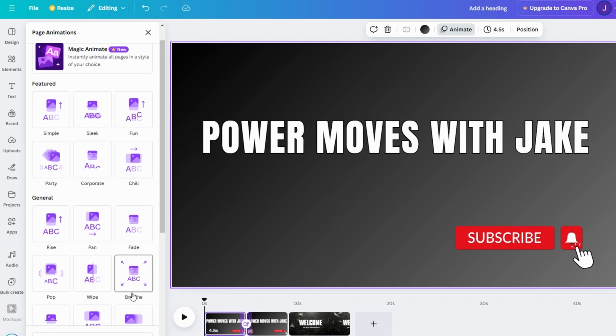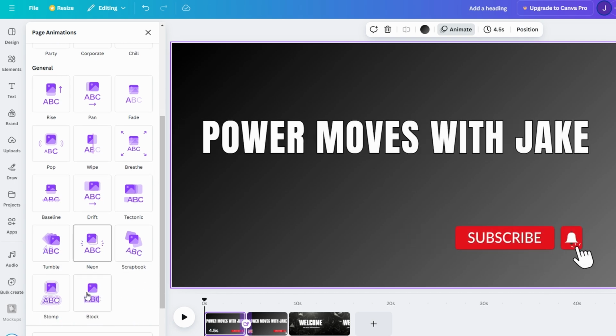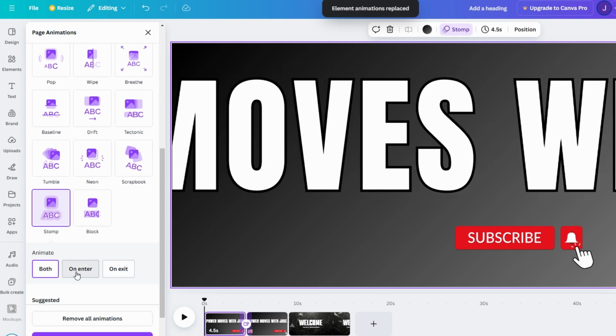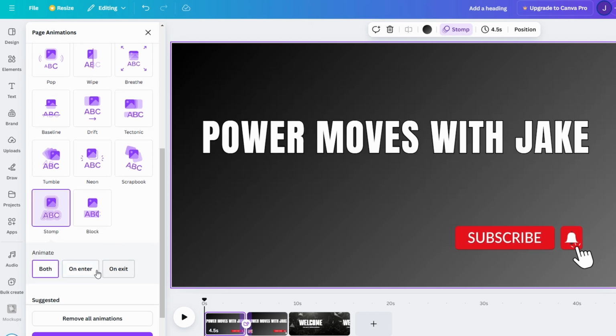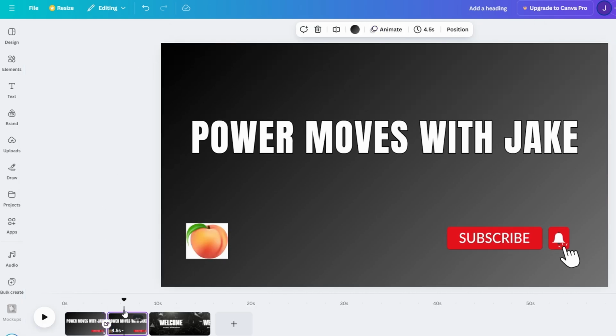Click on each piece of text or graphic on the page, then open the Animate tab again. Canva allows you to customize animations for each element separately, making your design more engaging. For instance, apply a fade-in effect to your heading to make it appear smoothly, while your icons or logos could use a pop effect for an eye-catching entrance. Repeat this process for each page of your intro sequence. On the second page, you might add a block effect to text for a sharp, structured entrance, paired with a slide effect for graphics.